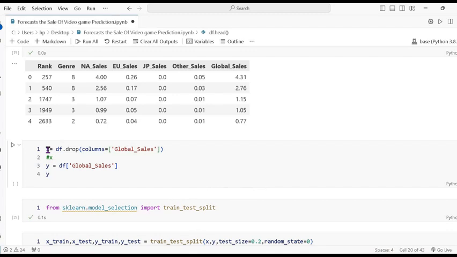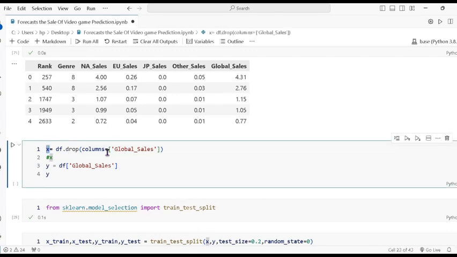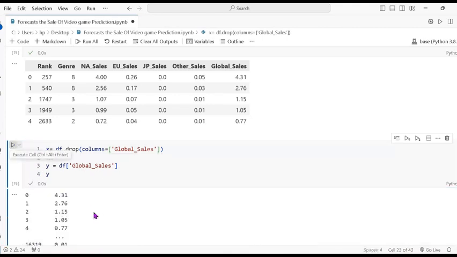Now we pass the splitting of the data. So first we drop the global sale value, and then for y I pass the global sale also. So this is the global sale value.